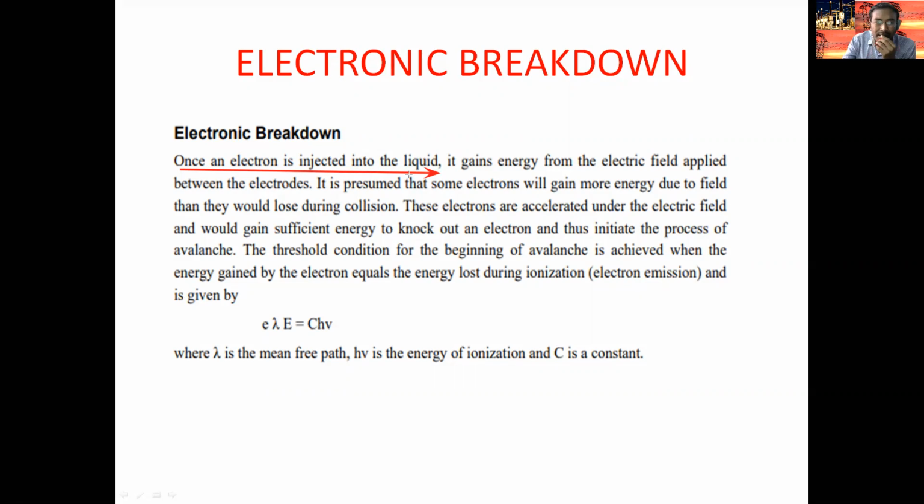Once a liquid dielectric material is subjected to high voltages, from the cathode plate some electrons are released and those electrons are injected into the liquid. According to the electronic breakdown, it gains energy from the electric field applied between the electrodes. It is presumed that some electrons will gain more energy due to the field than they would lose during collision. The electrons released from the cathode plate collide with liquid molecules.